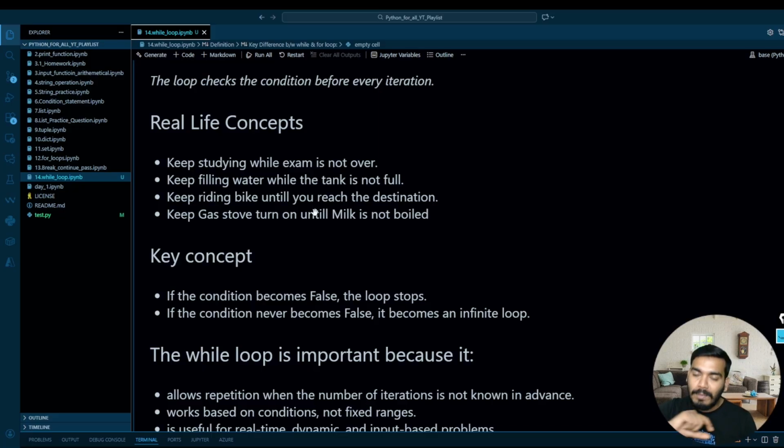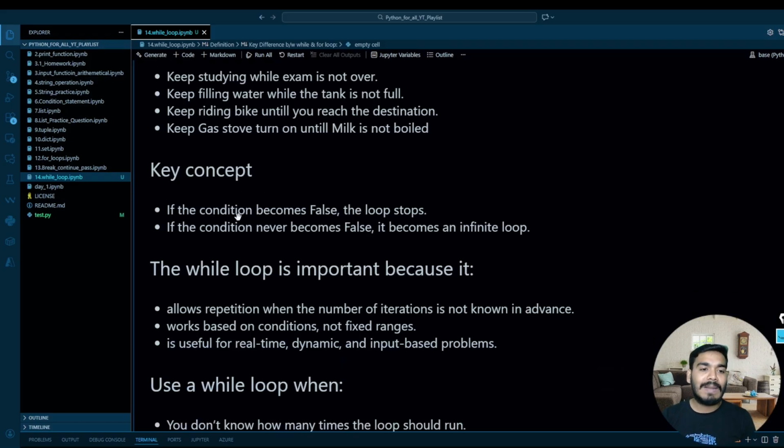Your study loop should continue until the exam is over, or your water filling will continue until the tank is full. Correct? So in such a scenario, you have given the condition over here, and until the condition is true, the code is going to execute. We'll further understand what the condition means and how the code is going to execute.